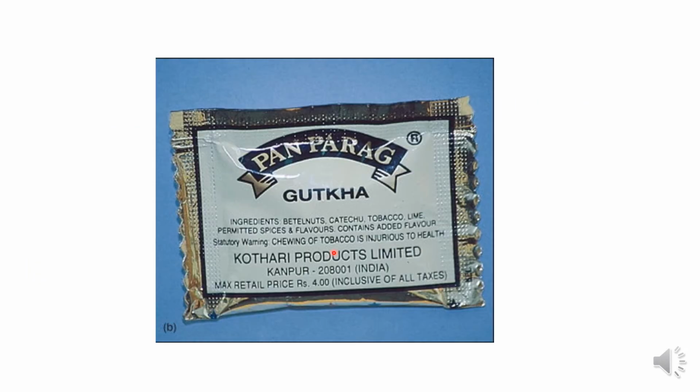I'll show you in the next slide that on one of these packets, if you look right behind, the ingredients mentioned are betel nuts, catechu, tobacco, lime, permitted spices and flavors, and added flavor. Okay, and there's a clear statutory warning that mentions that chewing of tobacco is injurious to health. Despite that, people still go ahead and use these products.